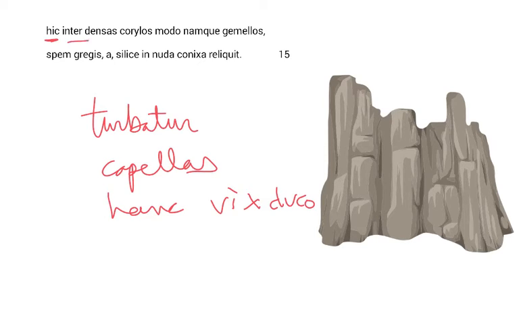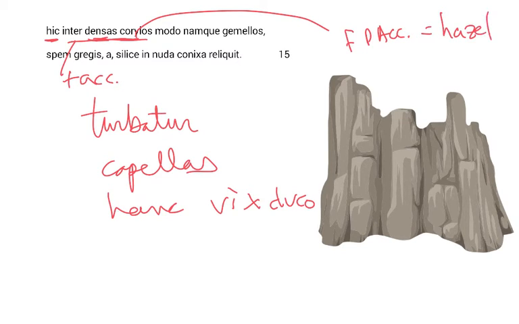Here, he says, inter densas coryllos. Here we have the preposition inter, which always takes only the accusative with its object densas coryllos. The object, of course, is coryllos in the feminine, plural, accusative. It means the hazel trees, the hazel shrubs. And it's modified by densas. Notice the feminine ending there. As most trees and shrubbery in Latin is feminine, so is coryllus.